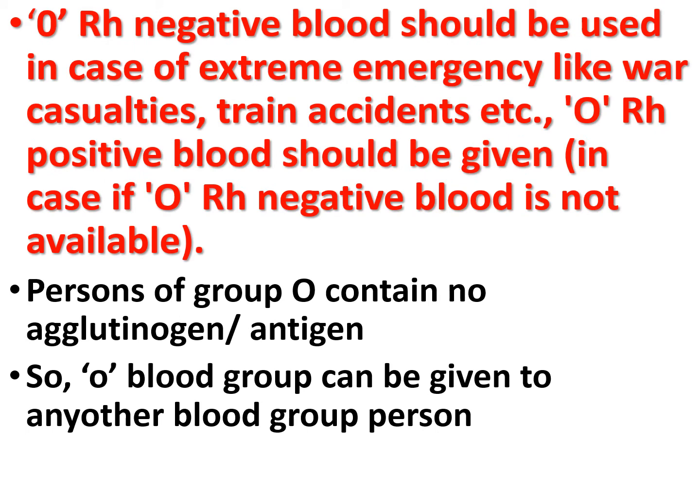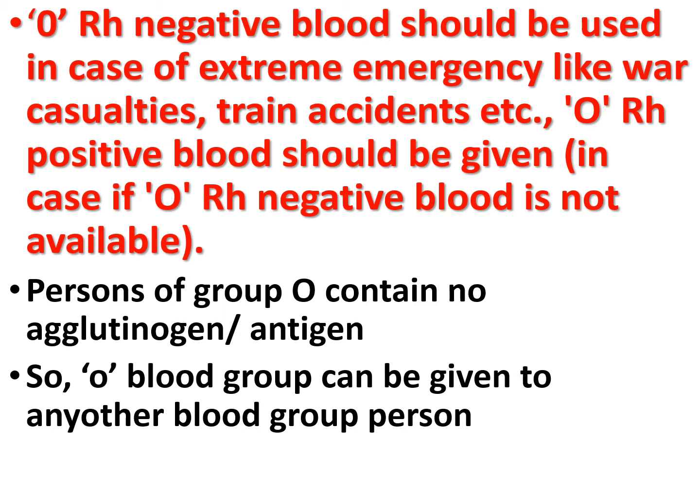O Rh negative blood should be used in case of extreme emergency like war casualties, train accidents, etc. And O Rh positive blood should be given if O Rh negative blood is not available. A person of group O contains no agglutinogen or antigen, and so agglutination does not occur with any other group of blood.